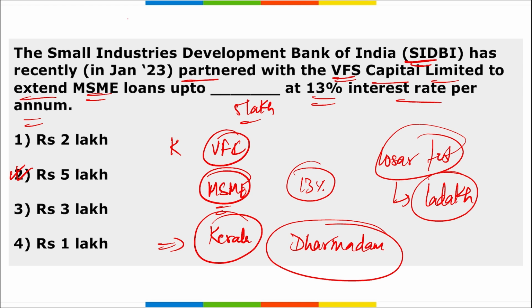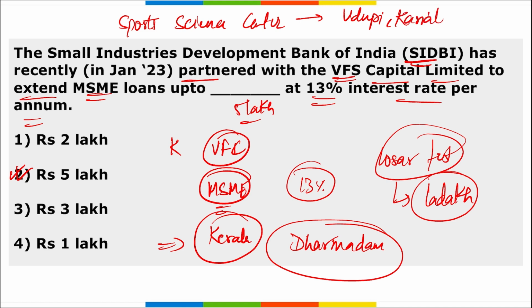Then the Sports Science Center was inaugurated where? Udupi. Udupi is in Karnataka. And who inaugurated it? It was inaugurated by our Sports Minister Anurag Singh Thakur.